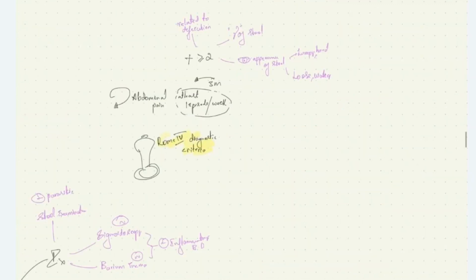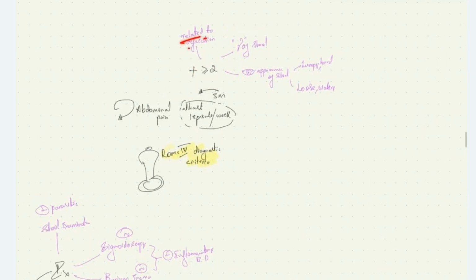The diagnostic criteria which we have for irritable bowel disease is Rome-4 diagnostic criteria. It tells that if the patient has recurrent lower abdominal pain with at least one episode per week for the last 3 months, along with more than or equal to 2 of these 3 criteria: related to defecation, meaning the pain improves on defecation, increased or altered frequency of stools, and impaired appearance of the stool, that is impaired form of the stool.